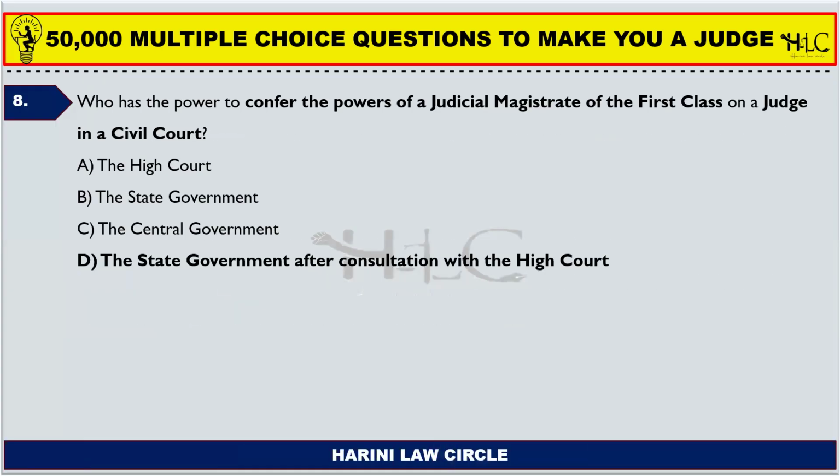Okay, next one. Who has the power to confer the powers of the judicial magistrate of the first class on a judge in a civil court? So the powers which the judicial magistrate of first class has can be conferred upon a judge of a civil court. Basically, we all know that the judicial magistrate is a person who deals with criminal matters. So these powers can be conferred upon a judge of a civil court. Who can confer such powers? The state government, after consultation with the High Court, may confer powers which the judicial magistrate of first class has on a judge in a civil court.